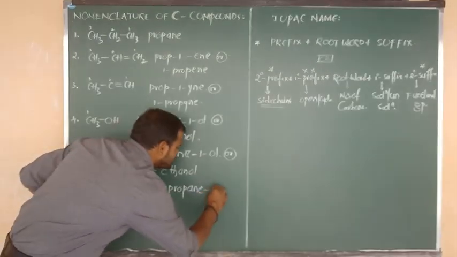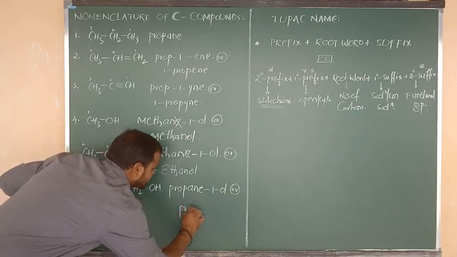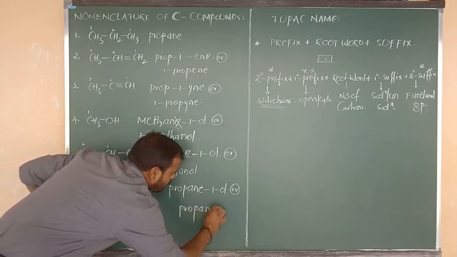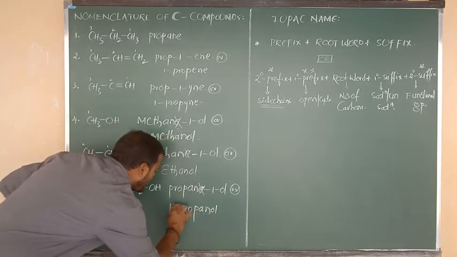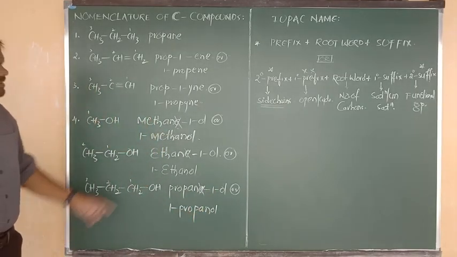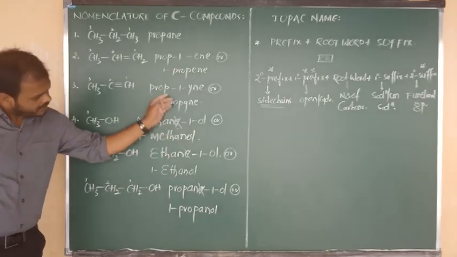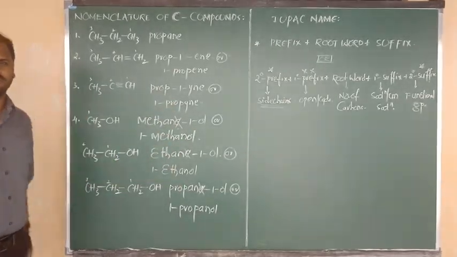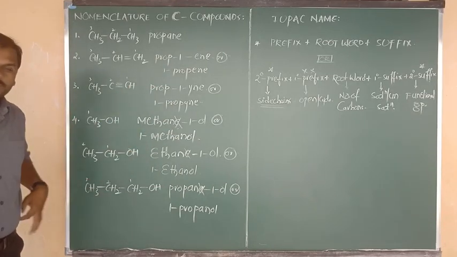Position is 1, so propane 1 ol, and shortly we can say propanol. Again, the E is cancelled. Propanol. Which propanol? 1 propanol. So the above name is also correct. In the exact manner or in the short manner, in any manner you can write the IUPAC name as you wish, but you should follow the rules.